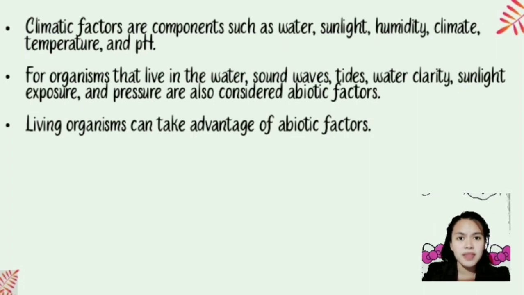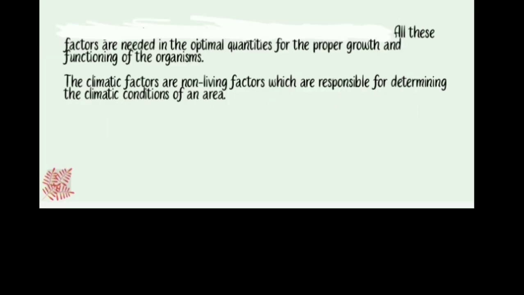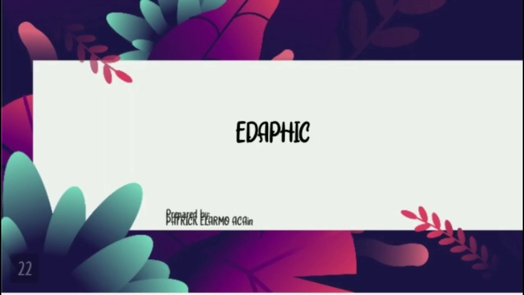For organisms that live in the water, sound and wave type, water clarity, sunlight, and exposure and pressure are also considered abiotic factors. Living organisms can take advantage of abiotic factors. All these factors are needed in optimal quantities for the proper growth and functioning of the organism. The climatic factors are non-living factors which are responsible for determining the climate condition of an area.